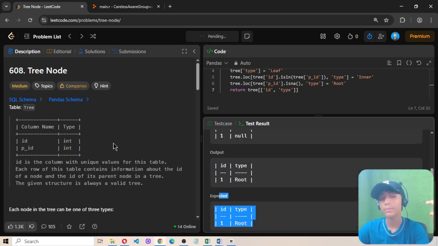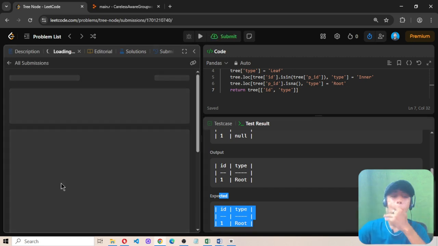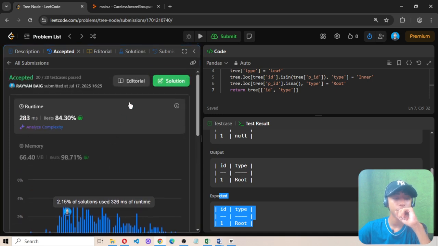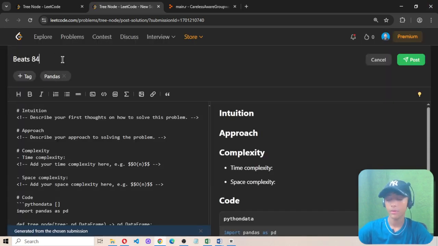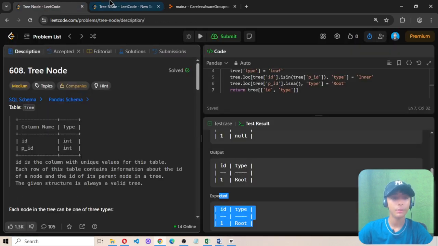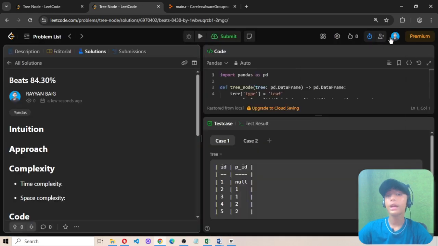So the last thing is to submit this code, because the submission is very important. Now when I submit this code, the submission has also been accepted, and I beat 84.30% of people. So let me post this solution so you can copy it easily. I have posted the solution also, and it's question 608 which we have solved in today's video, by the name of Tree Node.